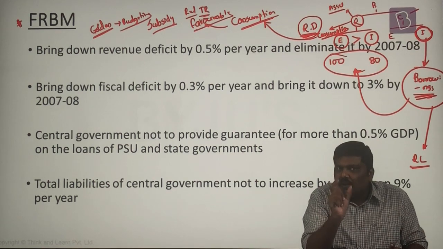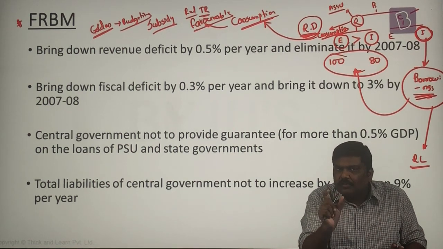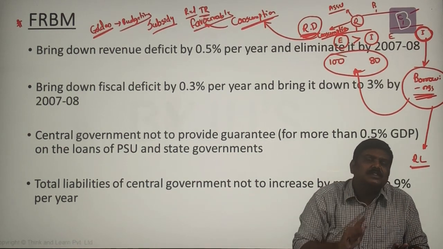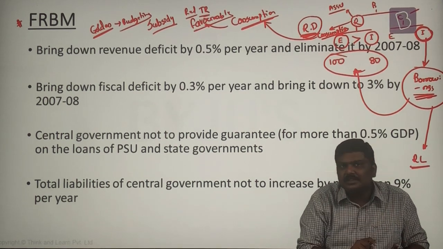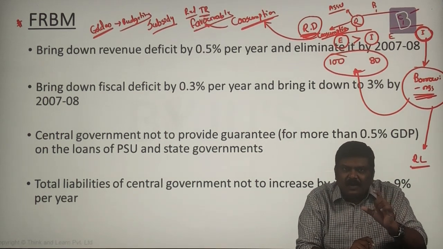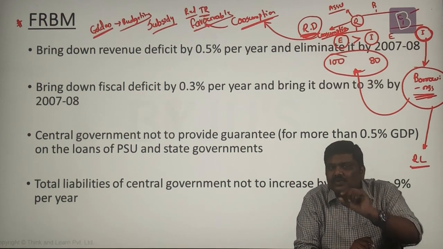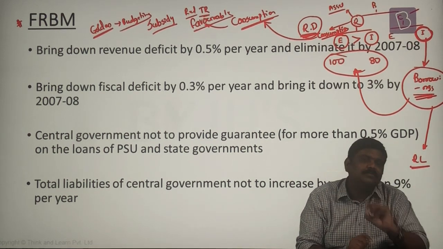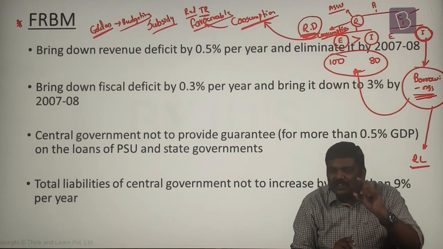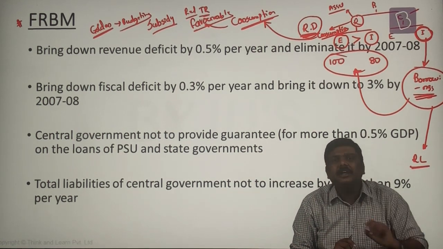That is the reason the golden rule states, borrow from the market only for the creation of an asset, never for consumption purposes. So when the government has a revenue deficit, it means it has to borrow and use it for consumption purposes. That is one issue which is plaguing the budgeting concept in India.